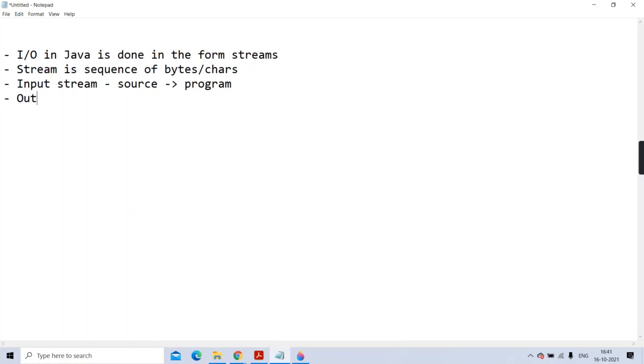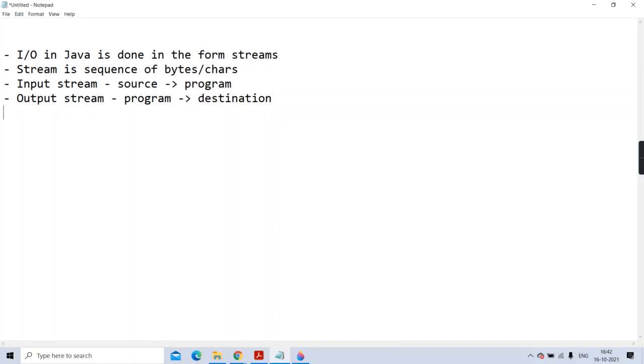And in the same way there is an output stream also, when it is from program to destination. Now destination can be anything again. Destination can be a monitor, a file, a remote machine, anything. But when that sequence of bytes is going from program to destination, we'll call it an output stream. So a stream can be an input stream or an output stream.